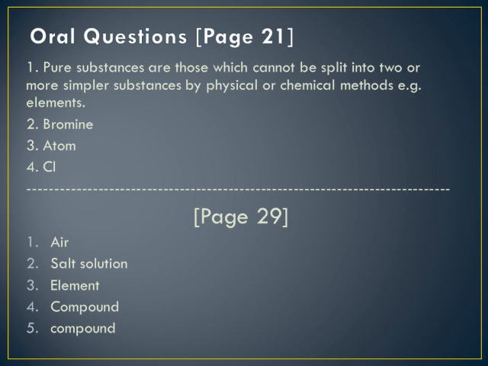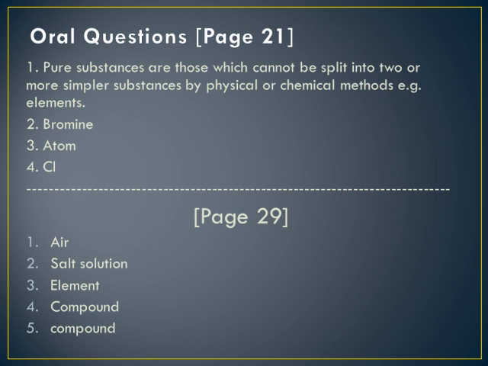The combined mass of the products formed is exactly equal to the mass of Y. So the compound which is formed is just the total of that one, that is Y. So what can be the substance? It can be a compound. Okay, it is a compound.